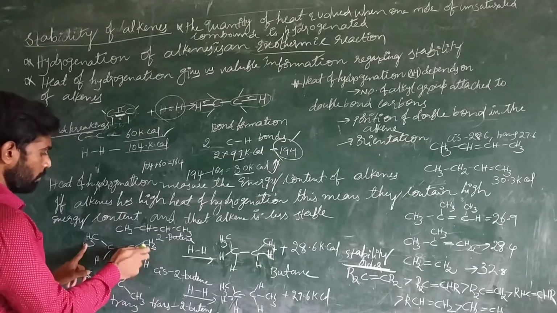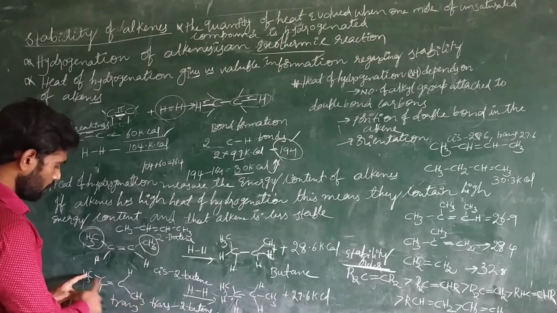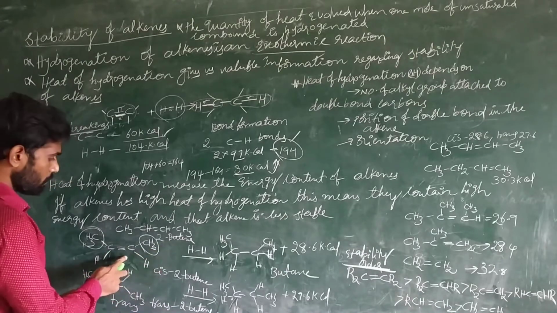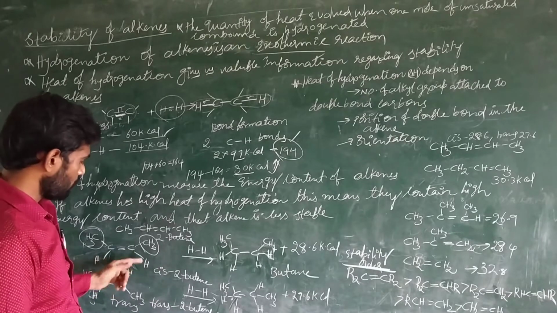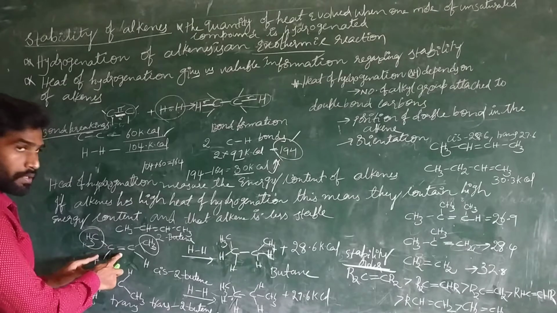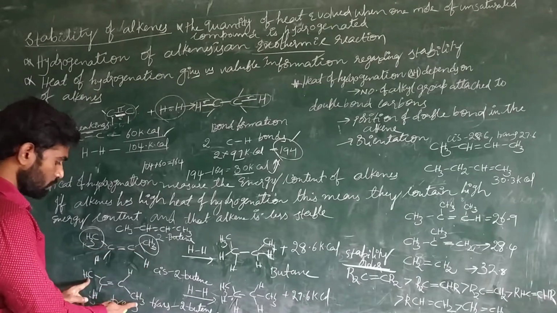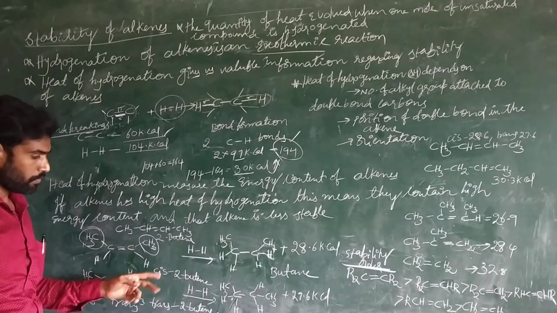Cis means the alkyl groups are on the same side, and in trans they are on the opposite side. This is the trans form of 2-butene. This is the cis form of 2-butene. Both are isomers, based on the orientation of groups. In this case, two CH3 alkyl groups are on the same side, but in this case the CH3 groups are in opposite directions. So these are the cis and trans isomers of 2-butene.